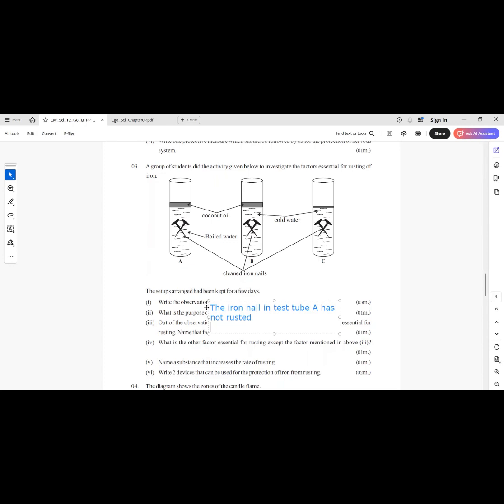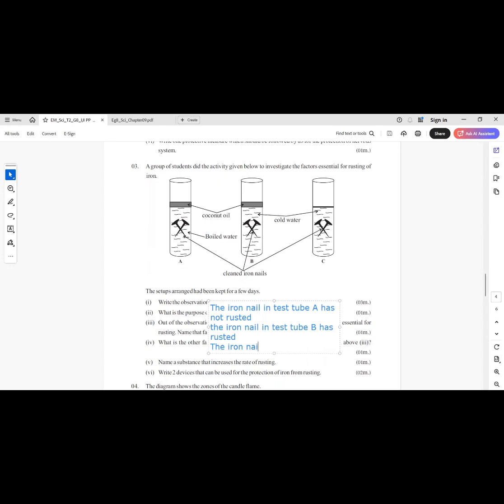It has no oxygen inside the test tube A. That's why we can't see it has rusted. The iron nail in test tube B has rusted because it contains oxygen and also water.